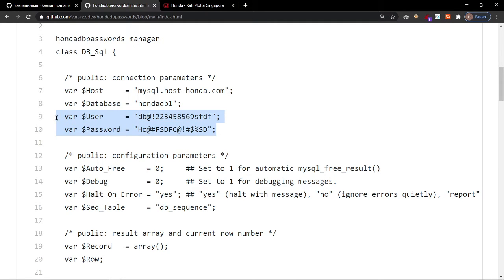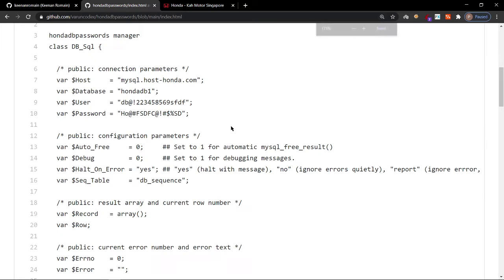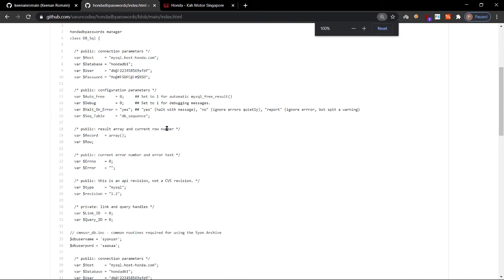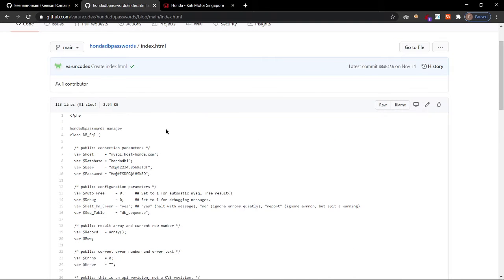Honda is such a big company, and Honda is not going to expose all those things on GitHub. But someone working under Honda, like a software consultant or software technician, can expose all those things here. Seeing this information is perfectly fine, but never try to exploit it or use it somewhere else, or you will be in trouble.